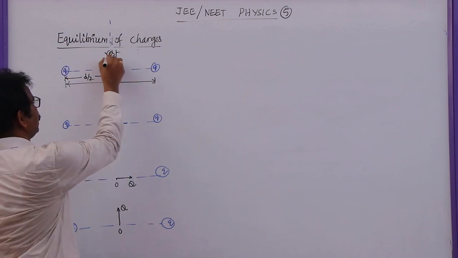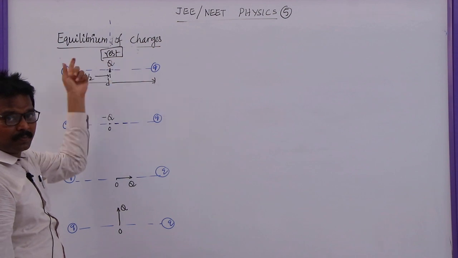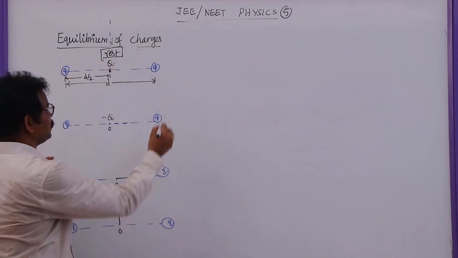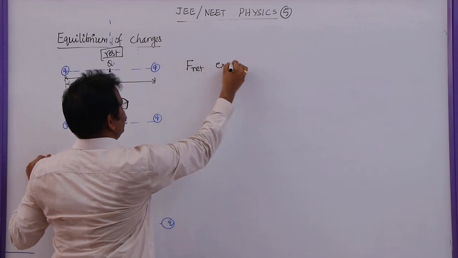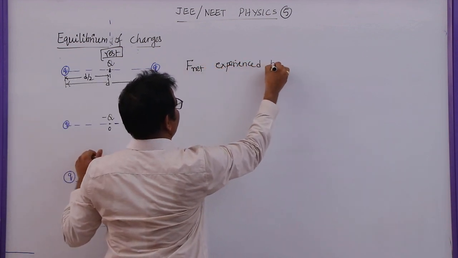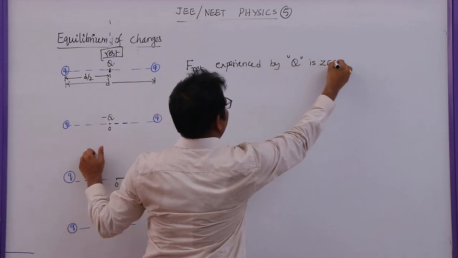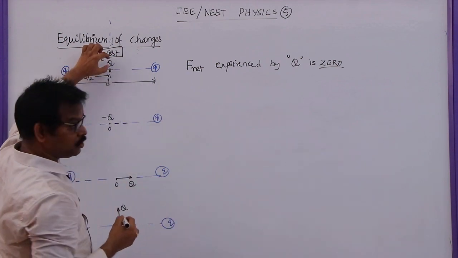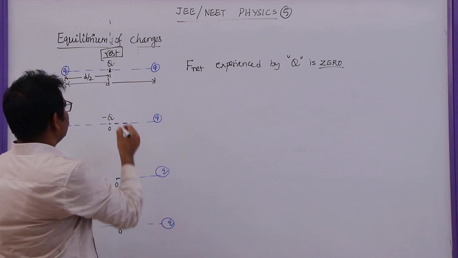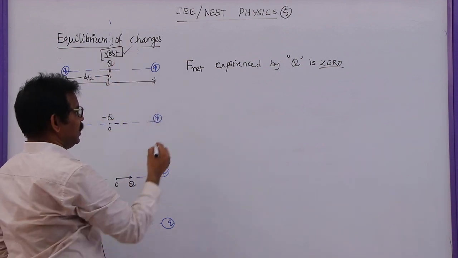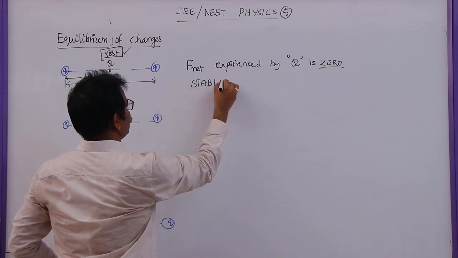When the charge is at rest, these two repel each other, and the net force on the charge will be 0. Net force F net experienced by capital Q is 0. Whenever there is no net force, the charge will be at rest. Now it is said to be in stable equilibrium.